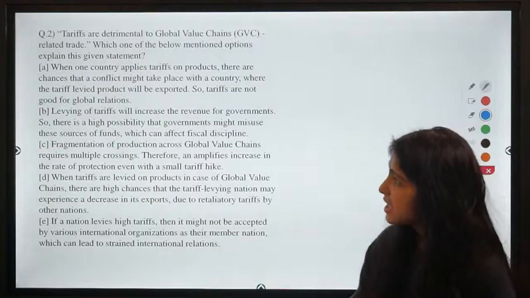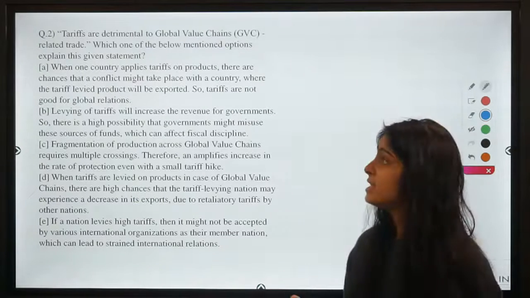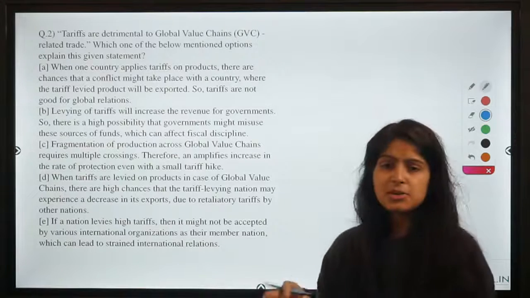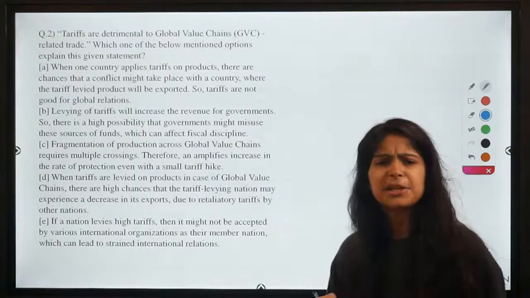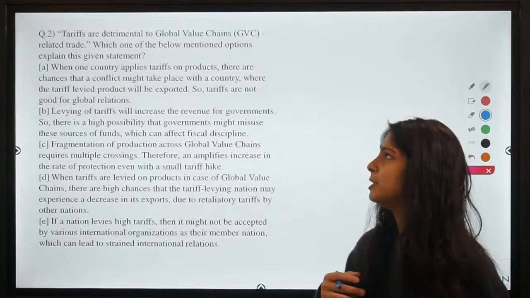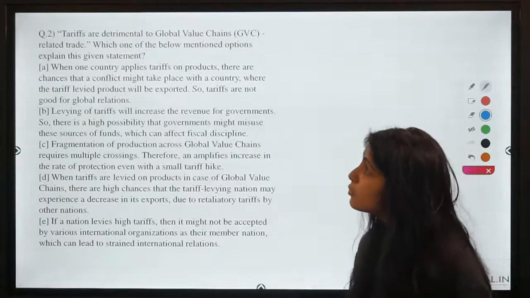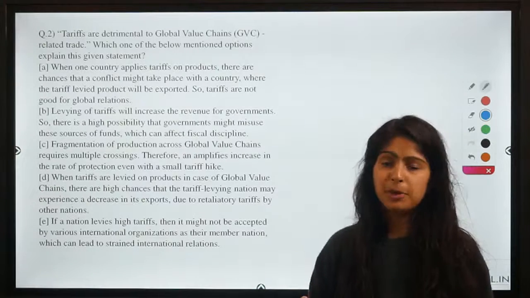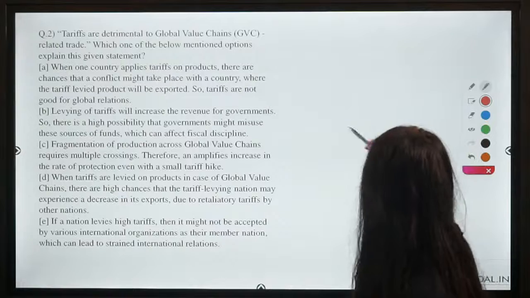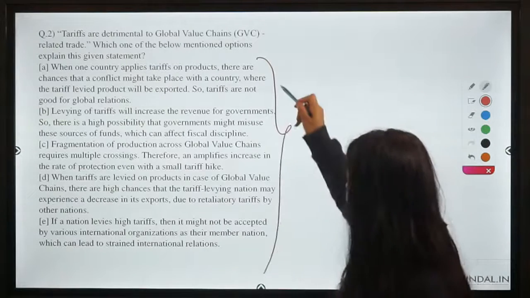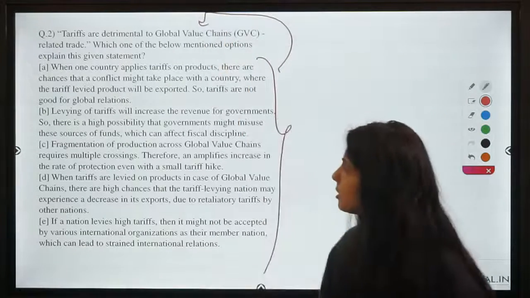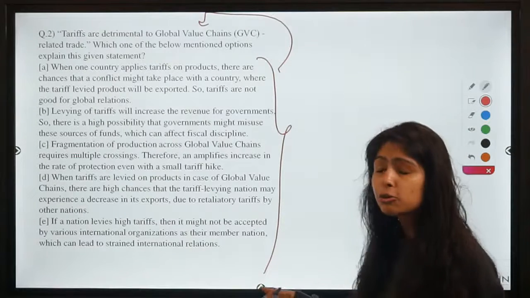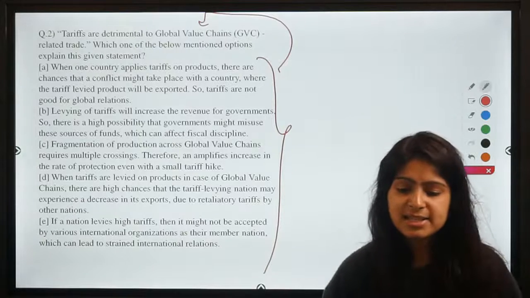So here is the second question, guys. The second question says, tariffs are detrimental to global value chain related trade. So a statement is given to you which says something about tariffs and something about global value chains. Now you have to tell which one of the below mentioned options explains this statement properly. Which of these options is going to tell you the meaning of the statement mentioned in the question, right? So I'm going to give you a few seconds so that you can read the question properly, understand it, and then start answering it.